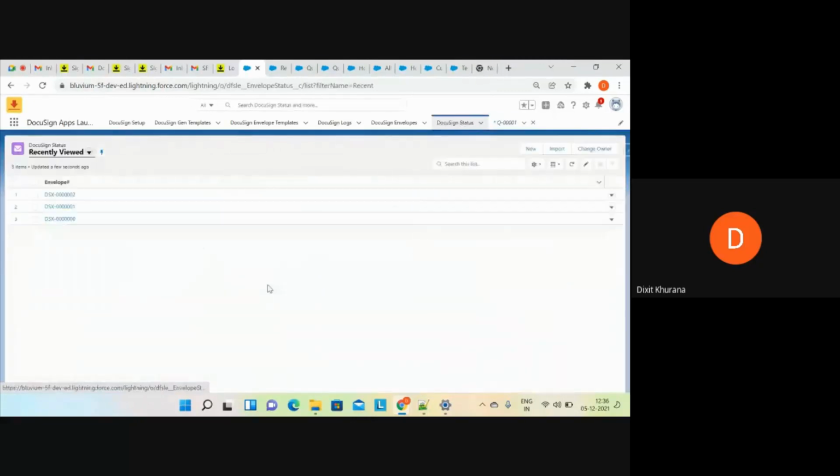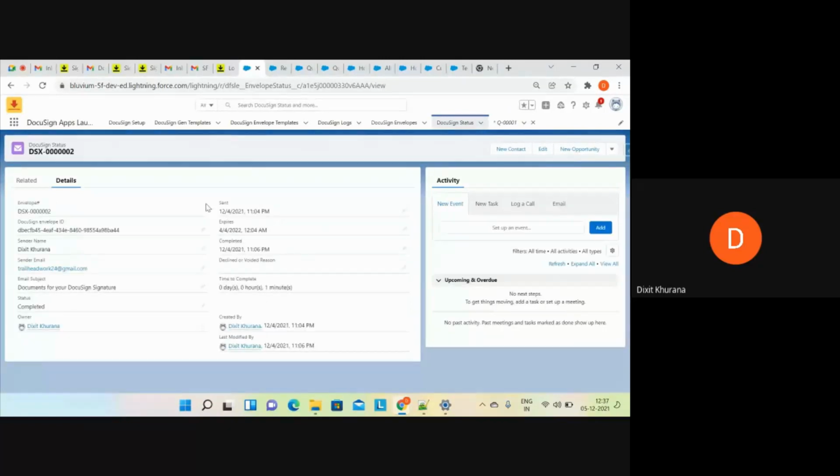If you go back to the DocuSign status thing as well, you can see 2 records are created. Now this is for the latest one I have, right? So in this way, you can use DocuSign with Salesforce. It can have a number of applications as well. I have just covered the basics so that you can configure it in your project. I have shown this from an administrator point of view. Since I haven't worked practically on DocuSign in any project, I don't have experience of handling this with other users as well.